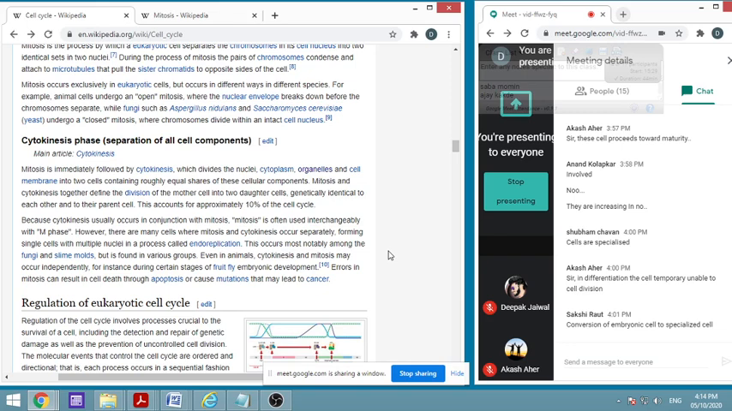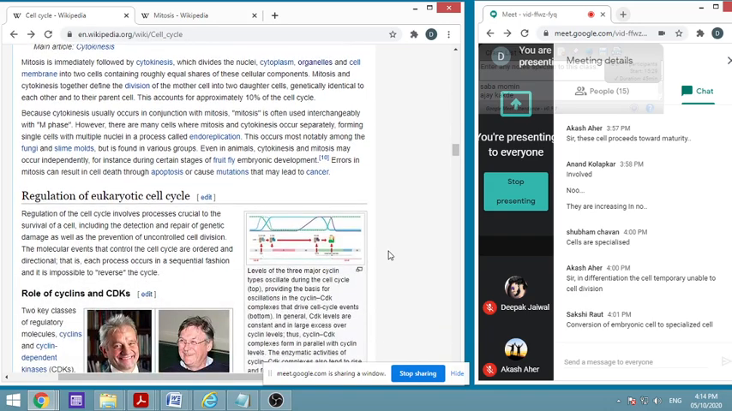Cytokinesis always occurs along with mitosis, and the two terms are often used interchangeably, but they are actually different. Mitosis is the nuclear division, while cytokinesis can occur separately, forming a single cell with multiple nuclei in a process called endoreplication, which occurs most notably in fungi and some other organisms. Errors in mitosis can result in cell death through apoptosis, or they can cause mutations, and that may lead to cancer.